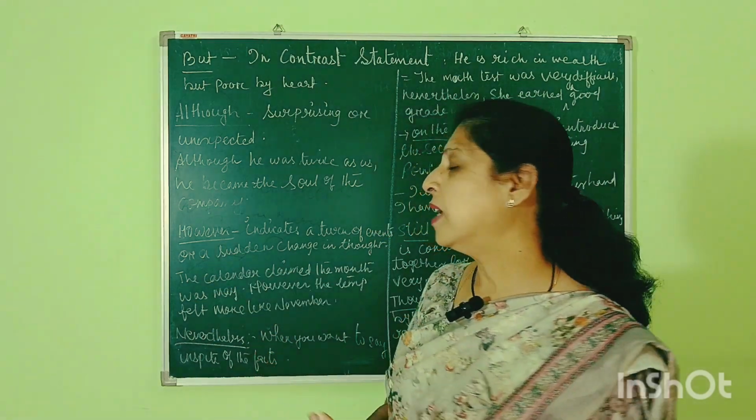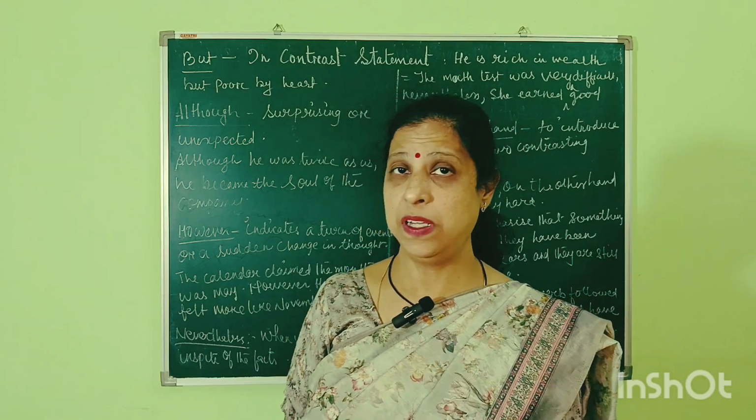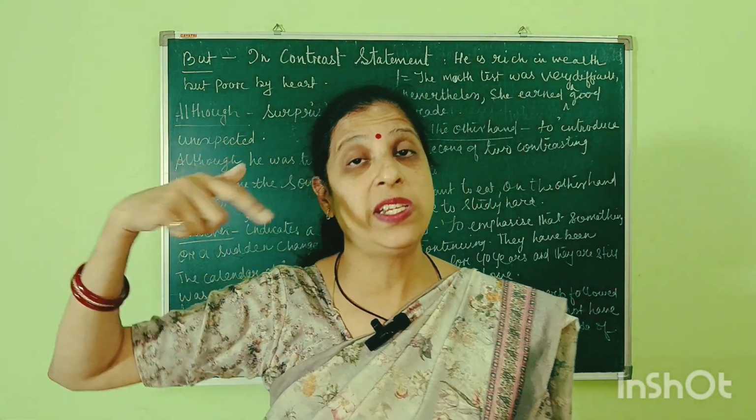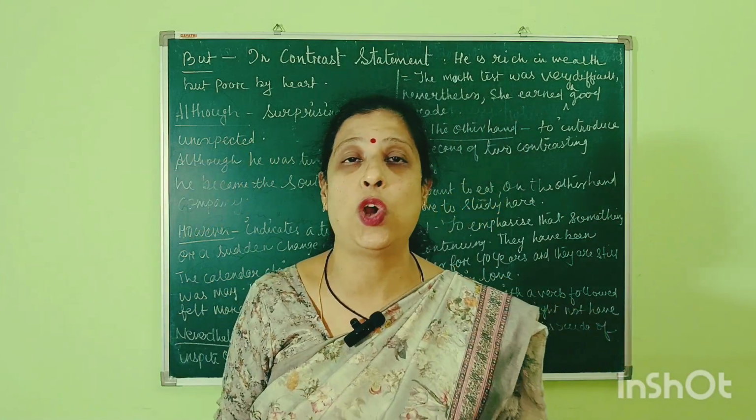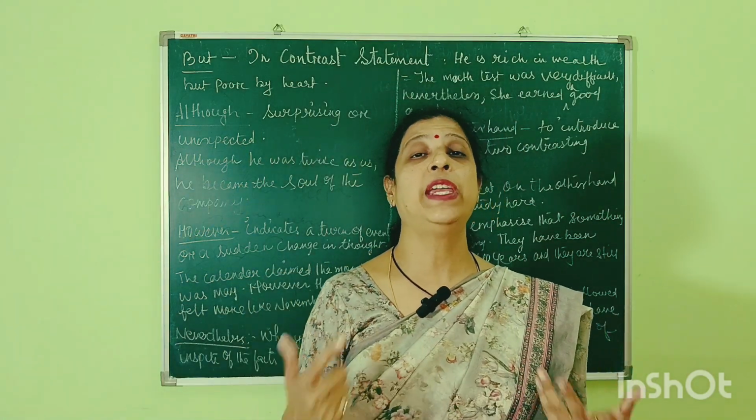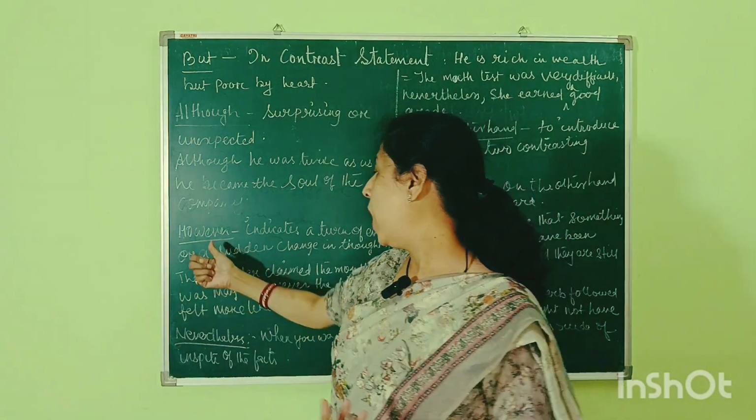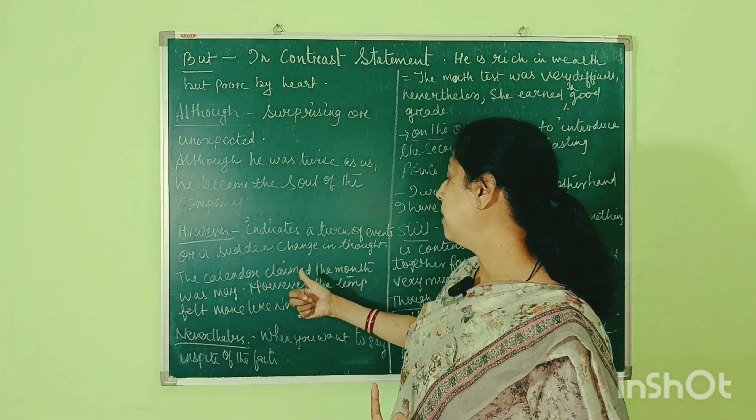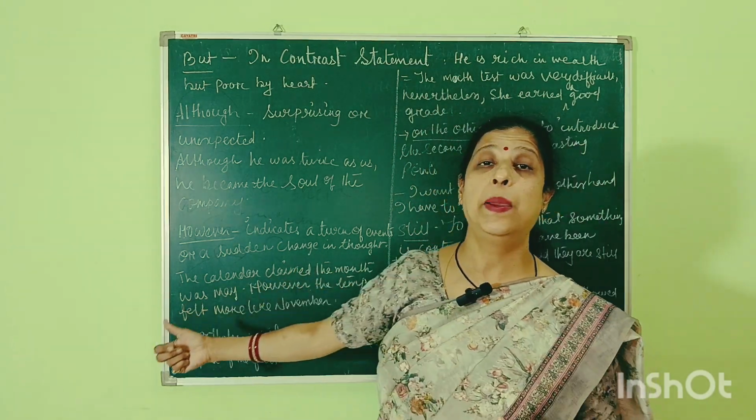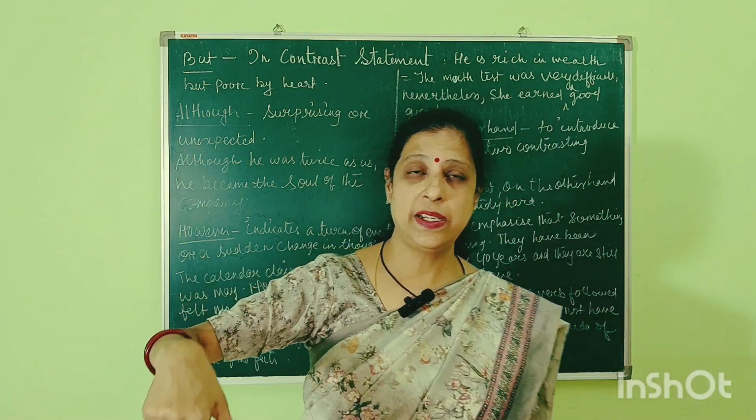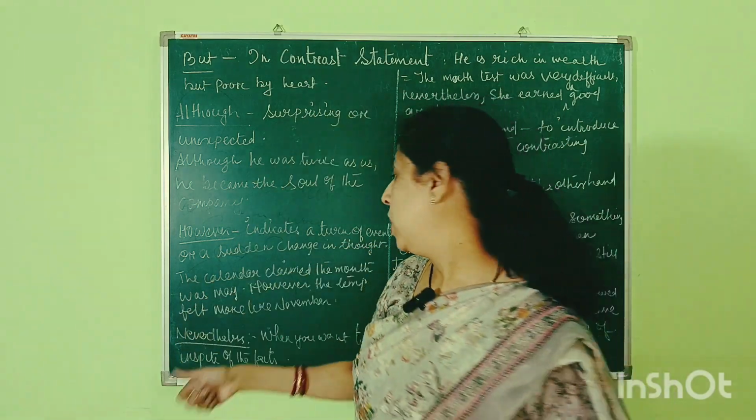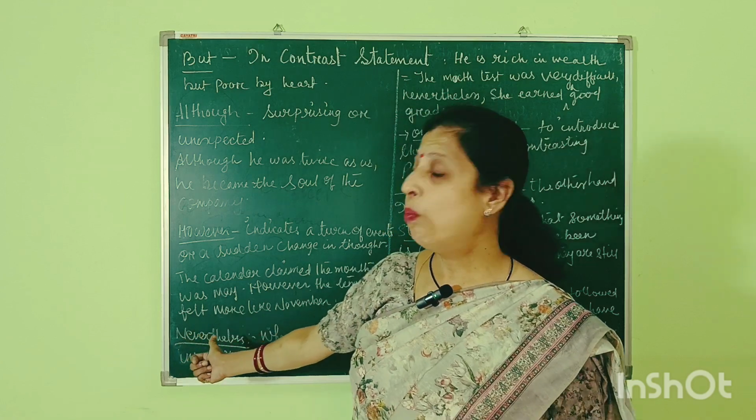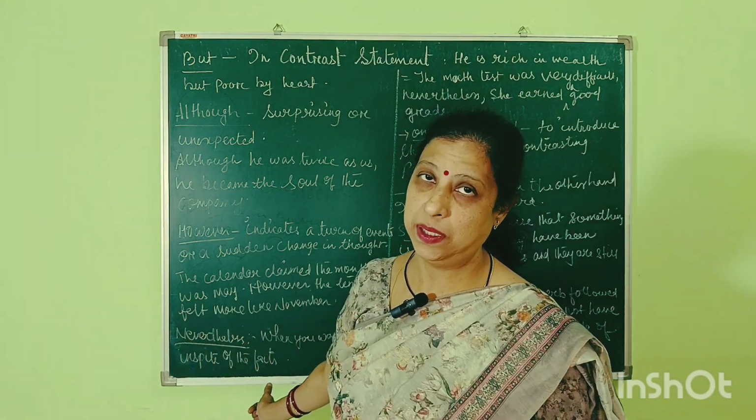"However" indicates a turn of events or a sudden change in any situation, a sudden change in any thought process. In that case, we can use "however". Suppose, for example, the calendar claimed the month was May. However, the temperature felt more like November.